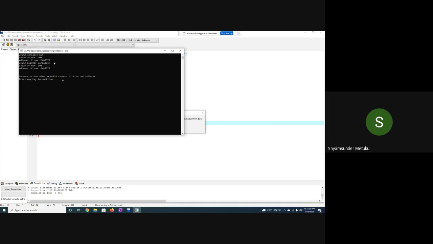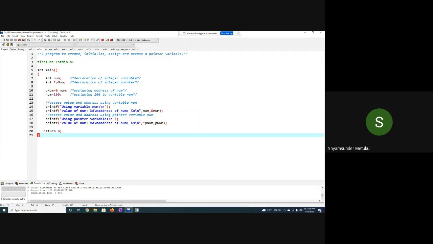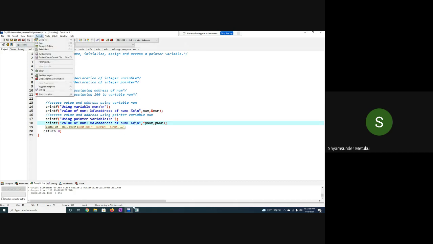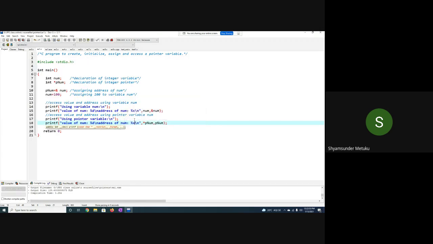If you want hexadecimal, what am I supposed to do now? In this program there are two options, either %p or %x. %x is also acceptable. You can write %x, and it is still going to display your address in hexadecimal format. Let me close the previous window and run this. So it is hexadecimal, but the leading zeros are truncated, isn't it? Yes, sir. If you want to see the entire length, then you need to go for %p.